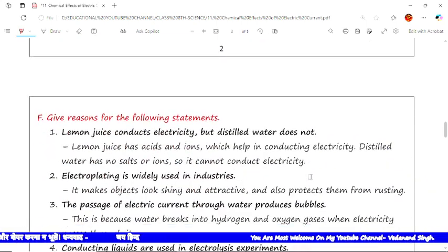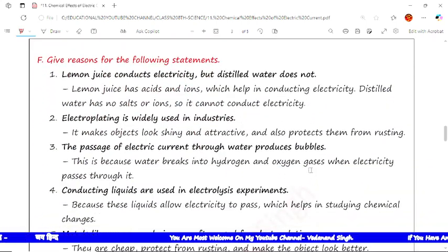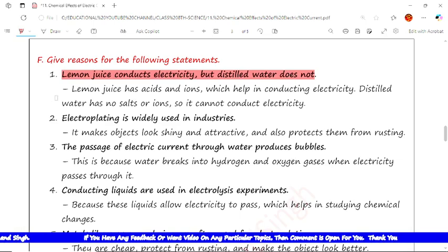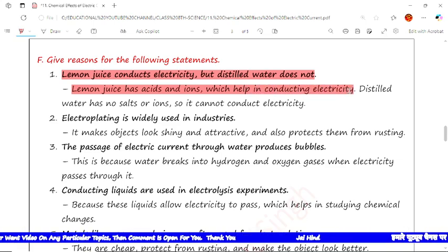Now the next type of question is, give the reason for the following statements. Reasons are given here and we have to give the proper reason. The first statement is, lemon juice conducts electricity but distilled water does not. The reason is, lemon juice has acid and ions which help in conducting electricity.